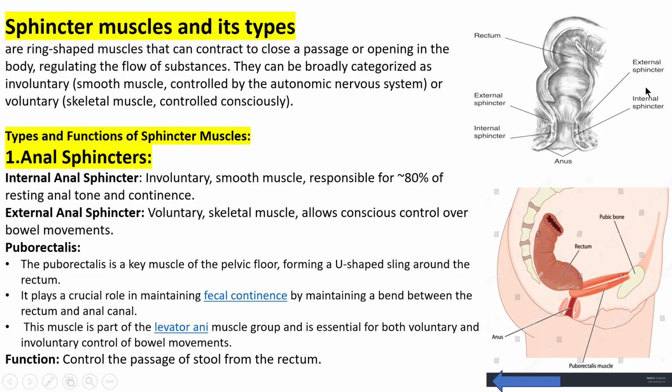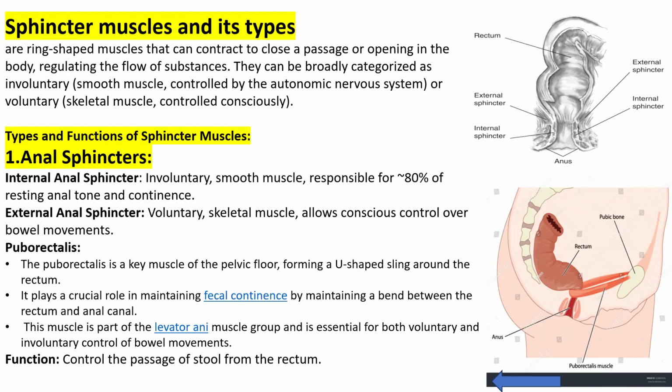The external one is voluntary skeletal muscle, because it is made up of skeletal muscle. It consists of control over bowel movements. The internal anal sphincter muscle is involuntary, which is responsible for 80% of resting tone and continence.